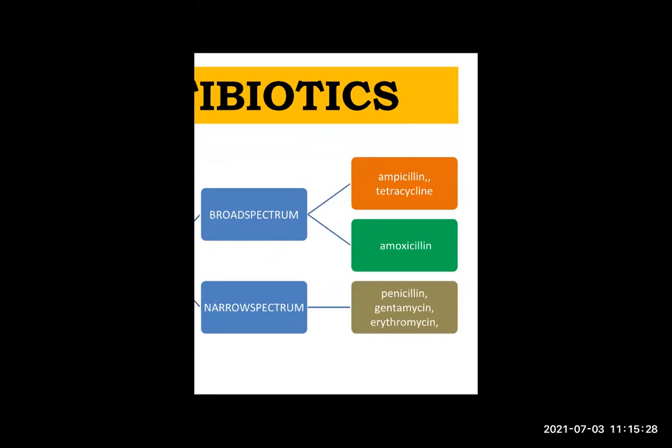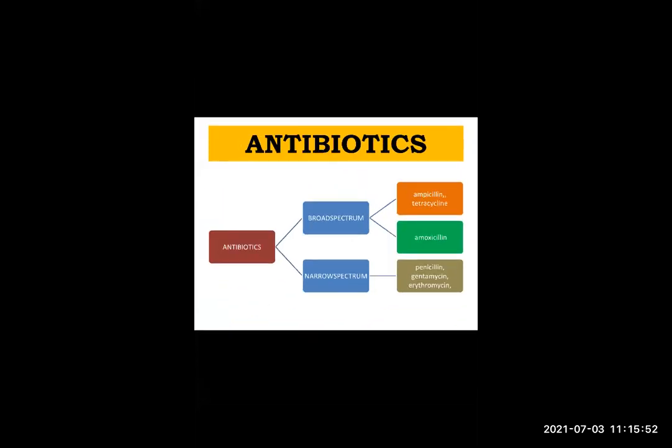Now next, when the pathogen cannot be identified, suppose the pathogens or these enemies are not identified even through the symptoms. Suppose you are having a disease with symptoms like fever, cold, cough, etc. If the cause is not identifiable, broad spectrum antibiotics we can use. So for that it is used.